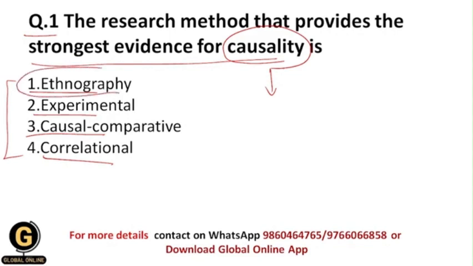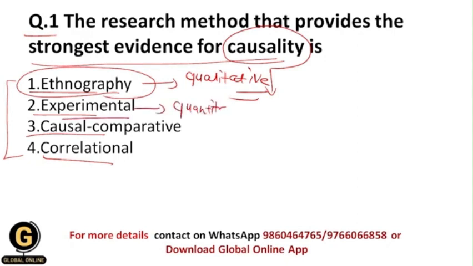The ethnography research method is basically a qualitative type of research method, because in this method a researcher wants to study the culture of a particular society or community. The experimental research method is basically a quantitative research method, and within it, a researcher manipulates the independent variable and sees what its effects are on the dependent variable.